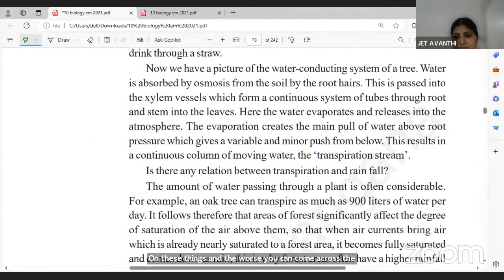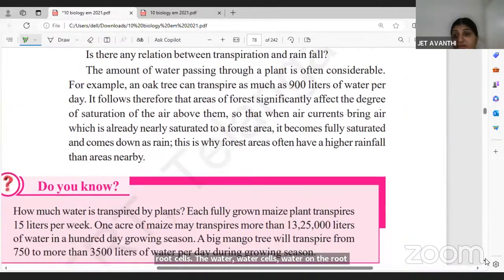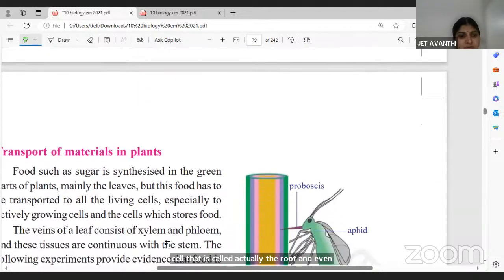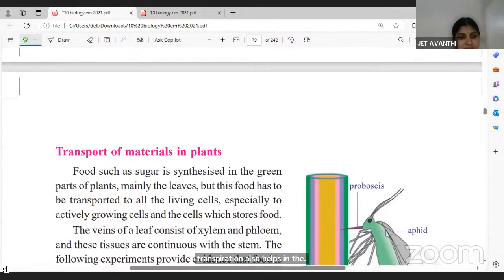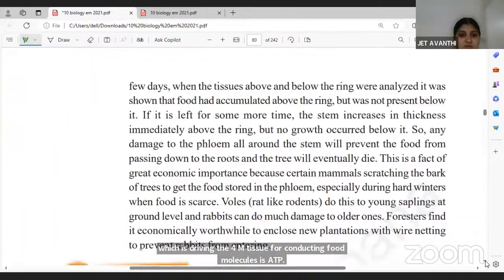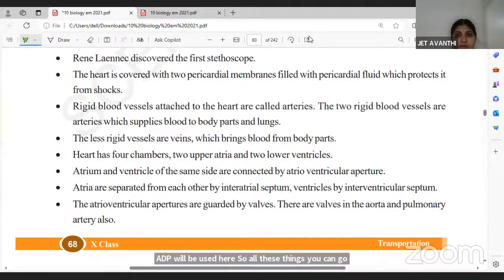The root pressure is nothing but the pressure exerted by the water on the root cells. That is called the root pressure. And even transpiration also helps in the uptake of water by the xylem elements. And the energy which is driving the phloem tissue for conducting food molecules is ATP. So ATP will be used here. So all these things you can go through. So this is all the topic.